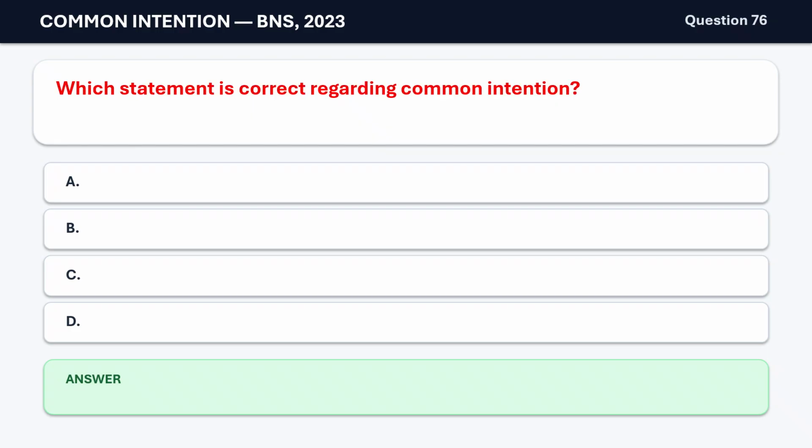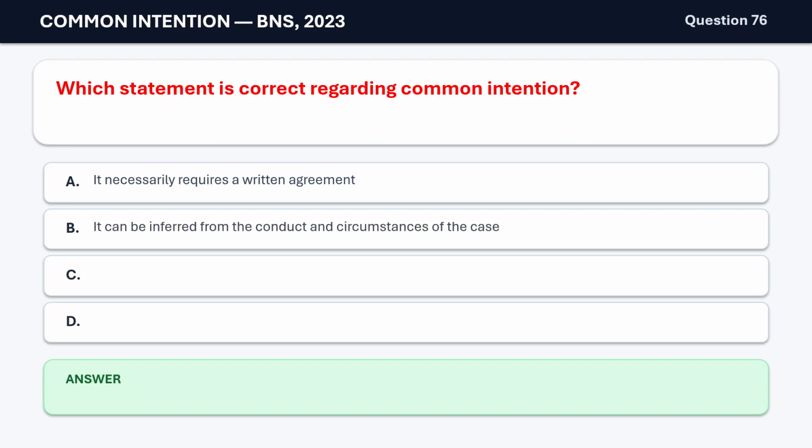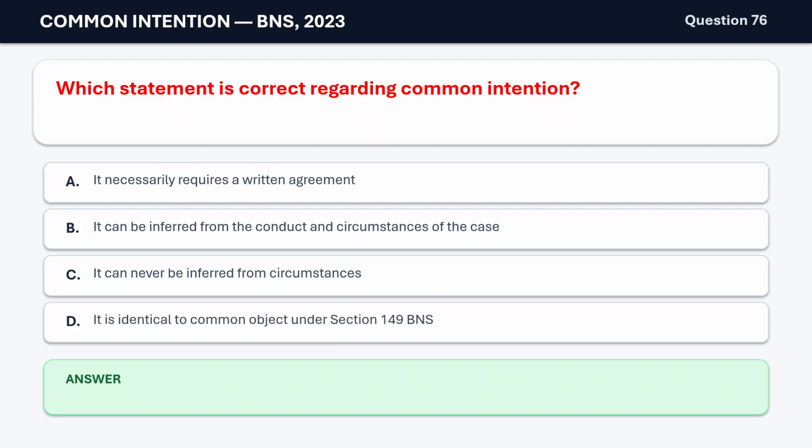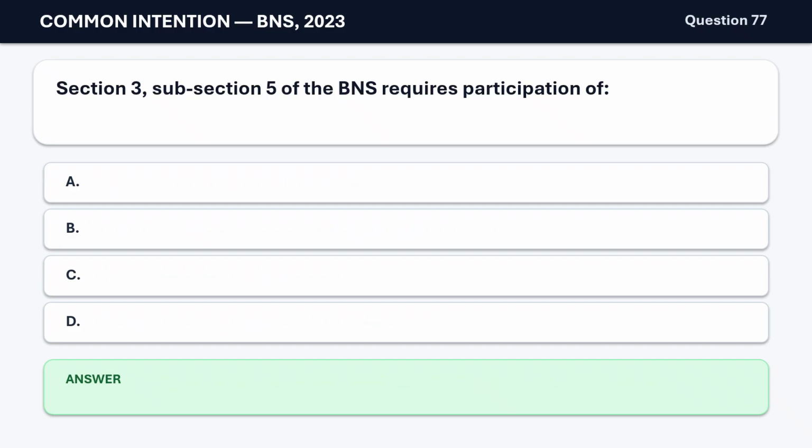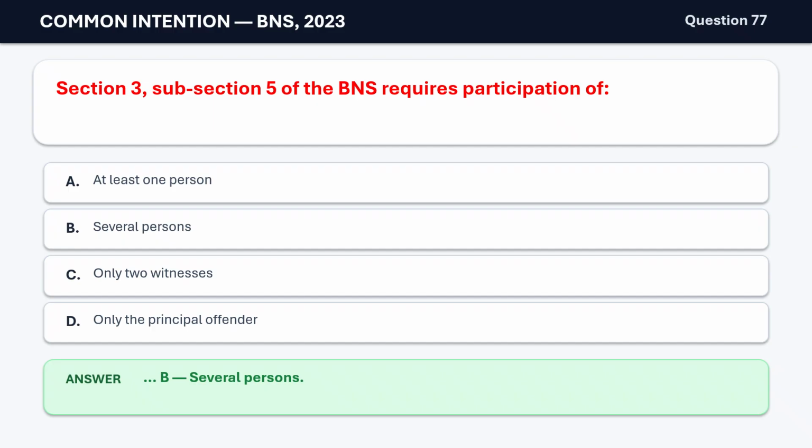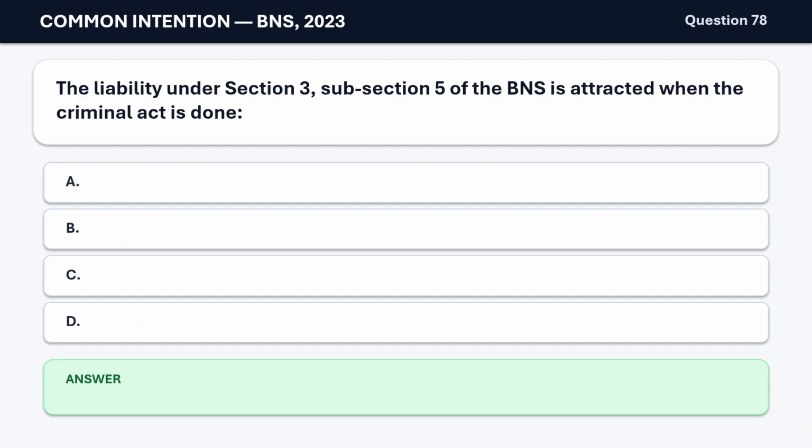Question 76. Which statement is correct regarding common intention? A. It necessarily requires a written agreement, B. It can be inferred from the conduct and circumstances of the case, C. It can never be inferred from circumstances, D. It is identical to common object under Section 149 BNS. The correct answer is B. It can be inferred from the conduct and circumstances of the case. Question 77. Section 3, subsection 5 of the BNS requires participation of A. At least one person, B. Several persons, C. Only two witnesses, D. Only the principal offender. The correct answer is B.